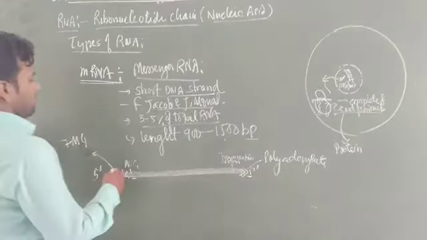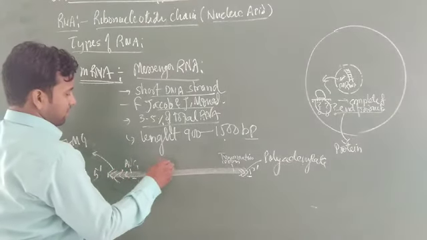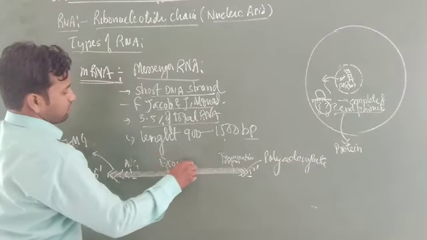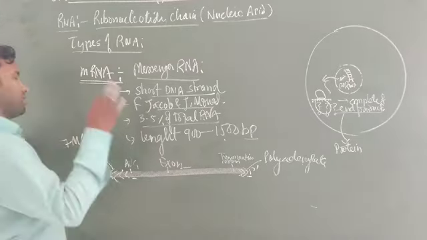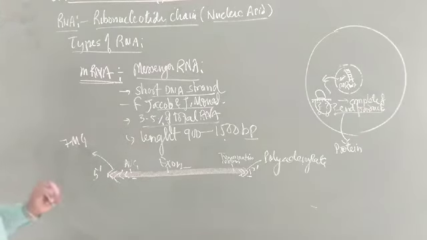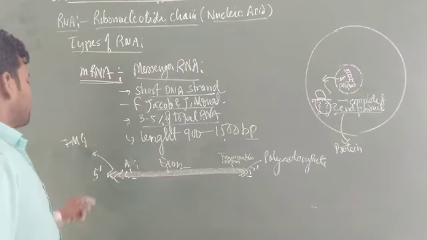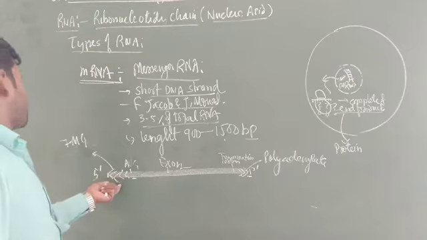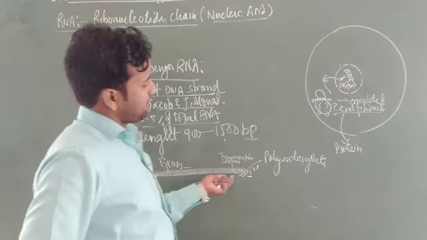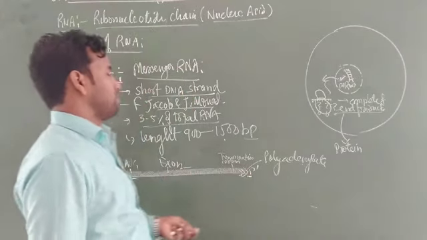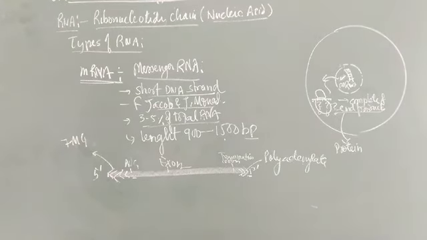This is the mRNA type. These are all exons, because introns are removed at the time of transcription, and the central dogma we will discuss there. Students, this is 7-methylguanosine. It forms the cap on the mRNA, and the polyadenylate sequence helps in the formation of the terminal end. That's why no unusual bases are joined from this position.